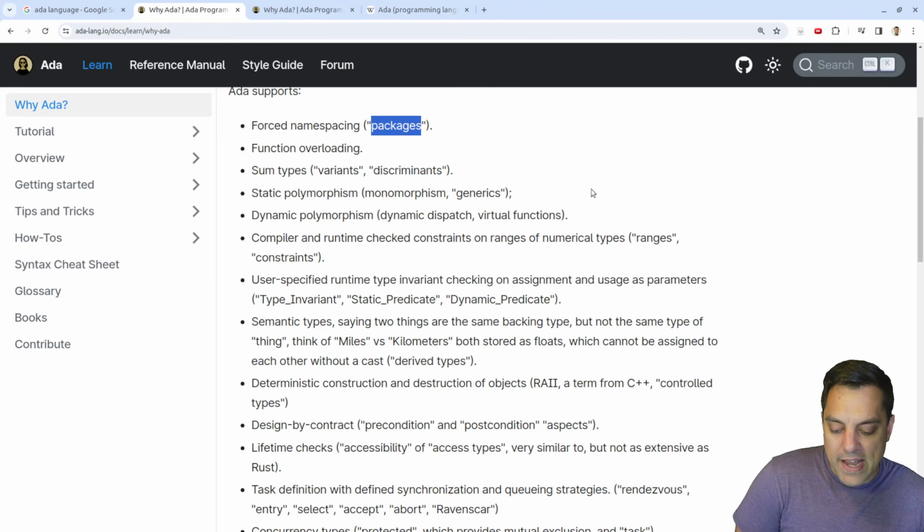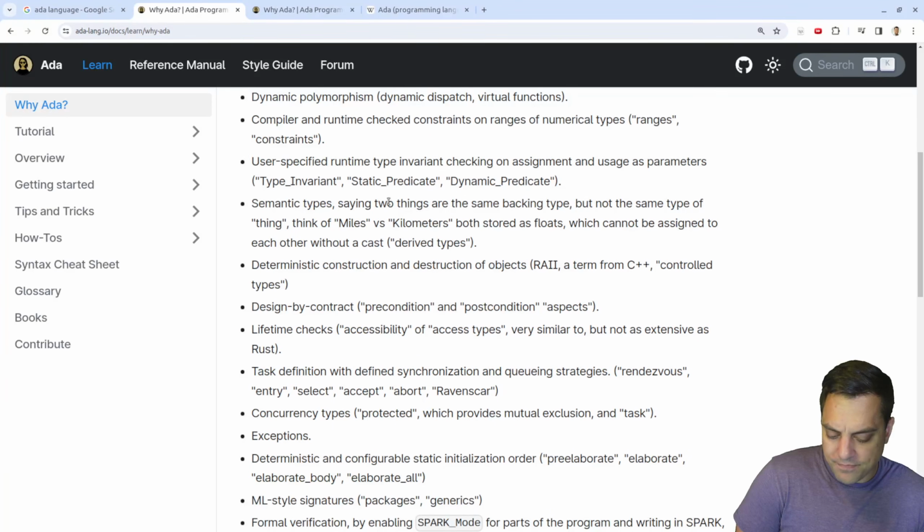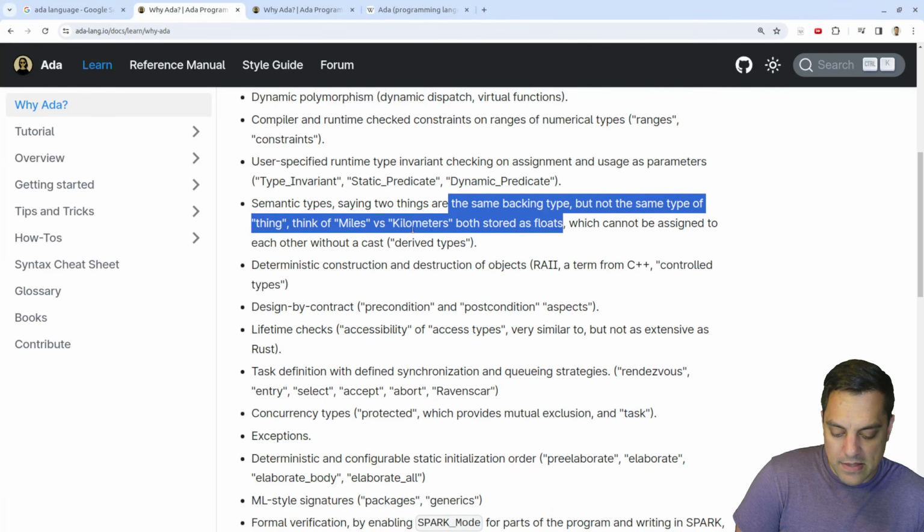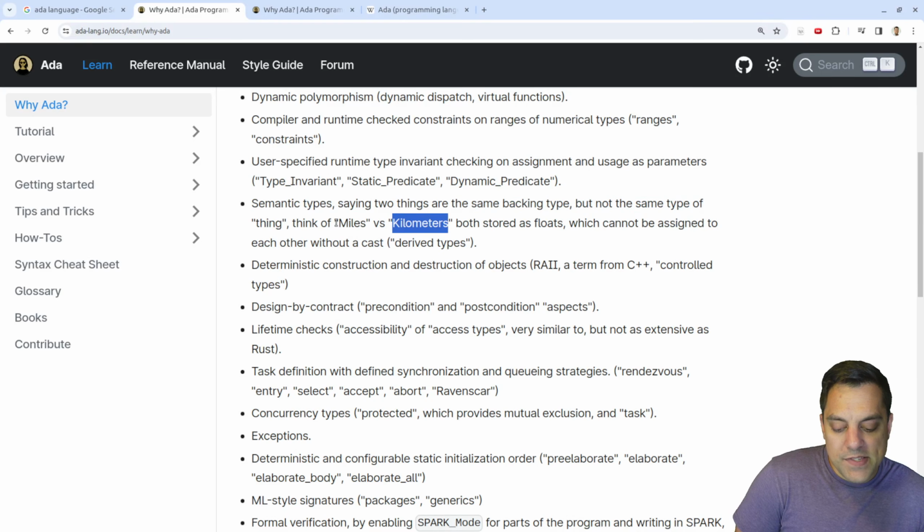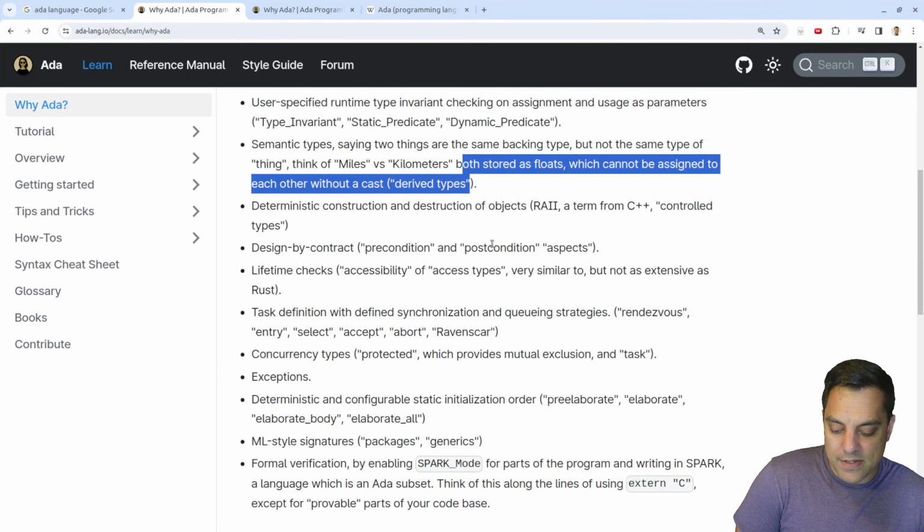Forced namespacing with packages, okay, function overloading. Semantic types, saying that two things are the same backing type and not the same type of thing. Think of miles versus kilometers. Yeah. This is a nice one. I'll be curious to see how this is done. I've seen this done in some libraries, for instance. Conceptually, it's a float, right? Maybe you're representing a mile or kilometer, but you want to still assign a type here just so you can't multiply miles by kilometers without either doing the proper type conversion or whatever. So that's kind of nice.